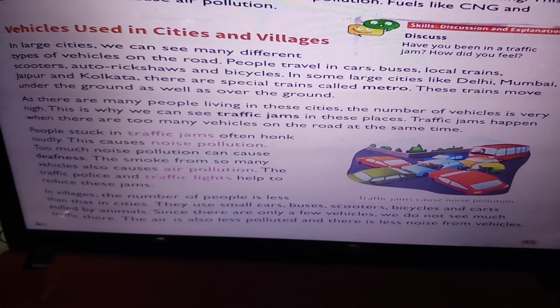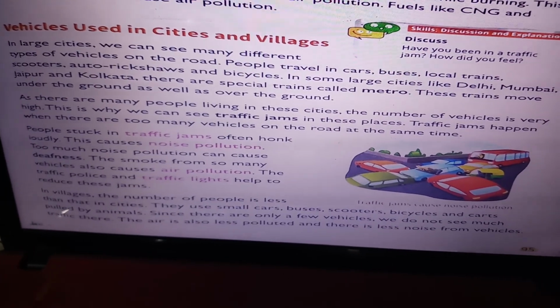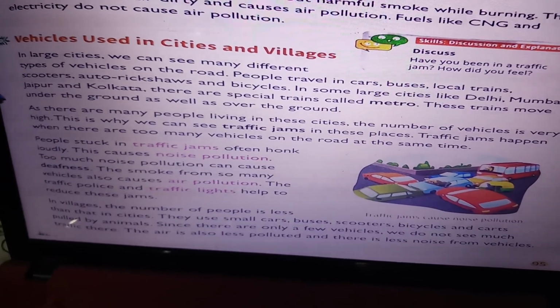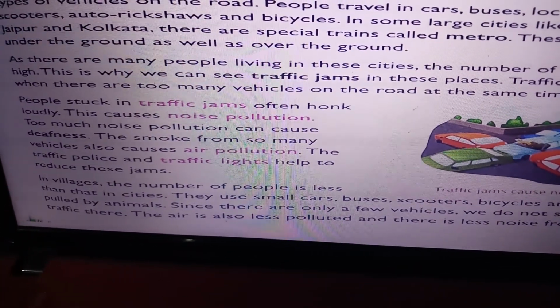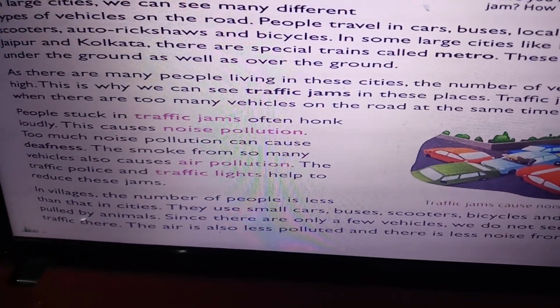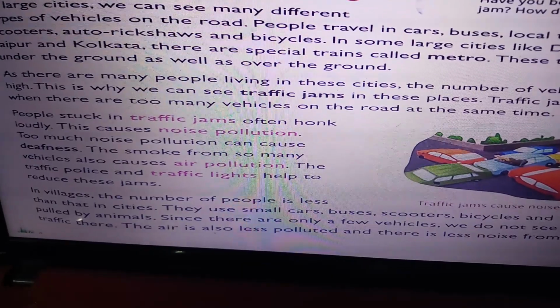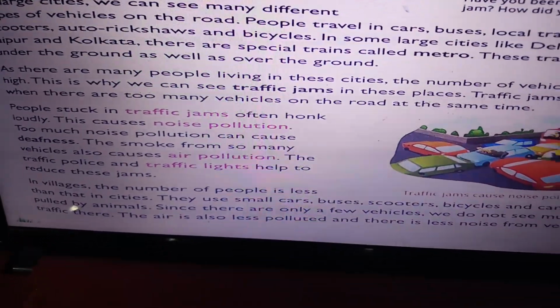Traffic jams happen when there are too many vehicles on the road at the same time. People stuck in a traffic jam often honk loudly. This causes noise pollution. Too much noise pollution can cause deafness. The smoke from so many vehicles also causes air pollution. The traffic police and traffic lights help to reduce these jams.